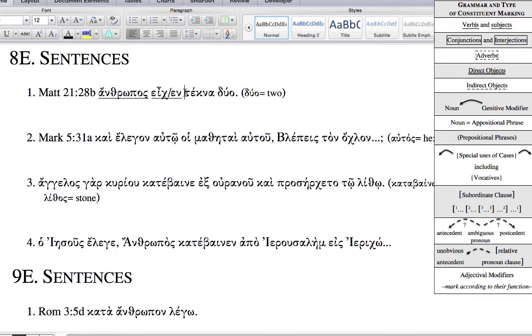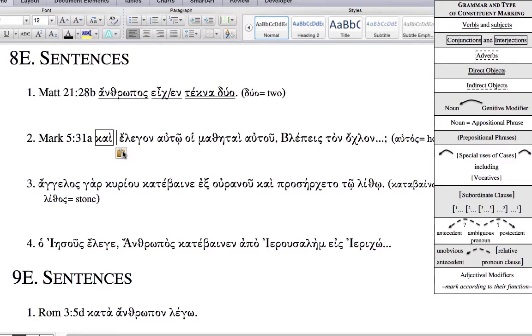And then you have tekna duo. That's the direct object. So double underline. A person was having 2 children. All right. So keep moving on here.